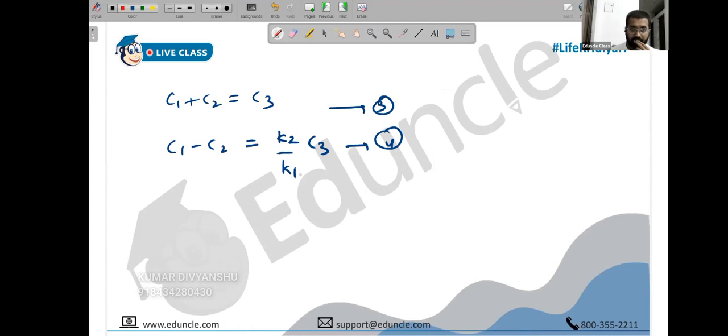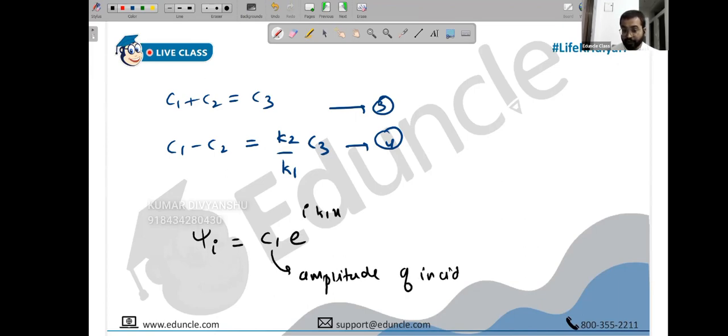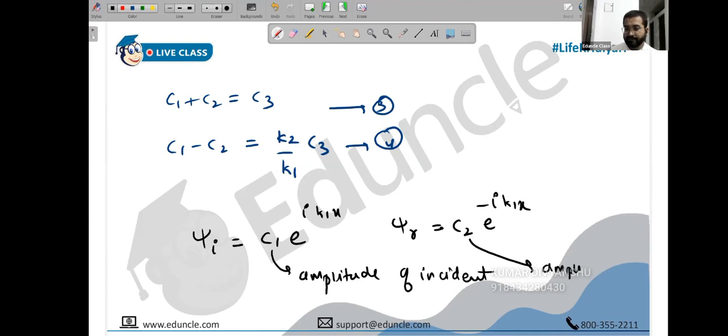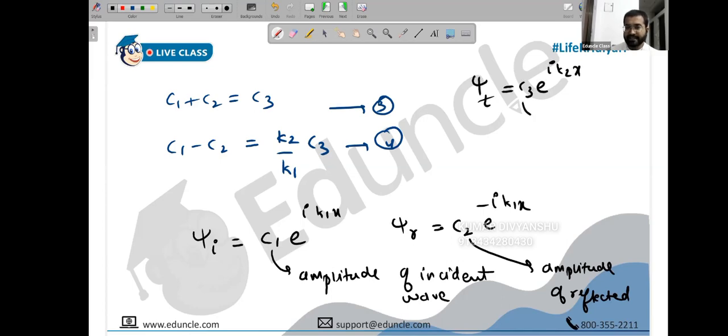Can you tell me? The coefficient of transmission? No, not coefficient. It's the amplitude of the plane waves, no? What was psi 1, people? Psi incident was C1 e raised to I k1x. So this is the amplitude of the incident wave. That is the importance of the constant here. Similarly, when you wrote psi r, the reflected wave, it was C2 e raised to minus I k1x. So this is the amplitude of the reflected wave. And when you write psi t, which was C3 e raised to I k2x, this is the amplitude of the transmitted wave.